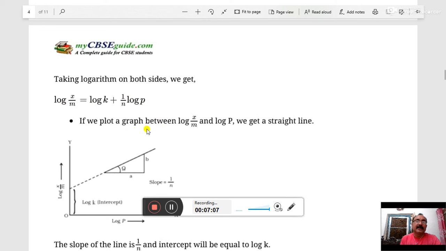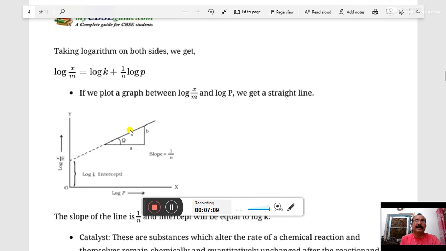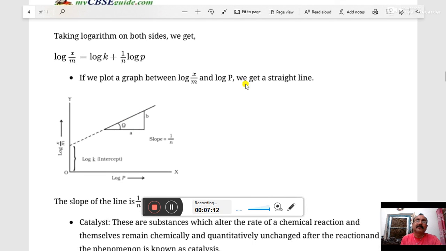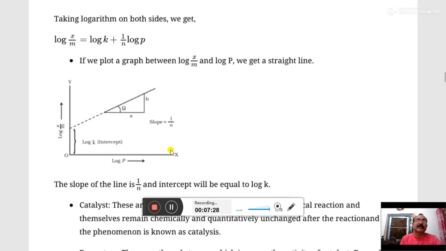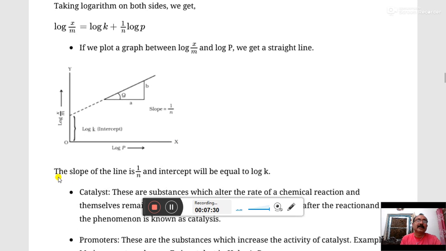Here we again plot the graph between log x upon m versus log p, and we obtain this curve. In this curve, the slope of the line is equal to 1 upon n, and the intercept is equal to log k.